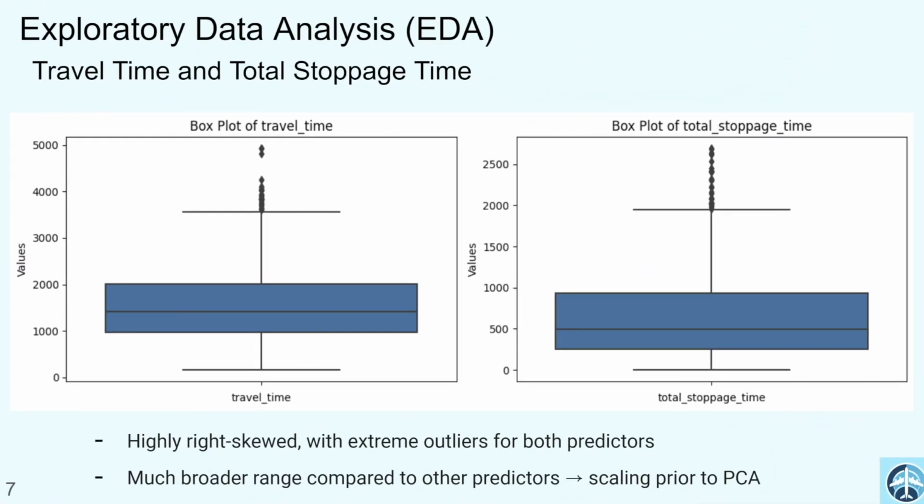When comparing the predictors travel time and total stoppage time against features like the number of stoppages, which only contain one-digit numbers, we can clearly see that there's a huge gap in the scales. This makes the data sensitive to PCA, as well as some machine learning algorithms, such as KNN regression, which provides the motivation to apply scaling prior to modeling.